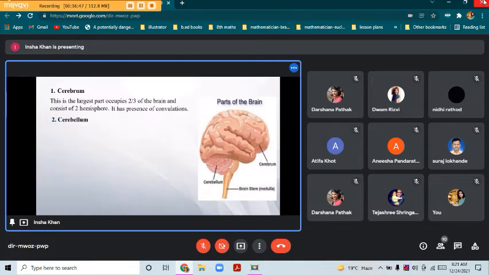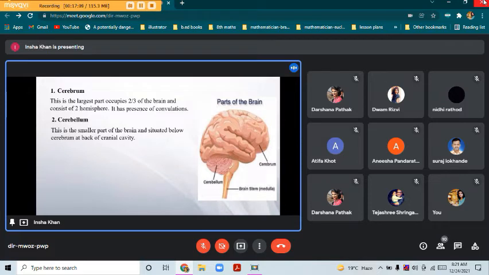Then next is cerebellum. It is the second largest region, and it weighs 11%, and it has outer grey matter and inner white matter. It is situated below cerebrum and posterior, that is back of the cranial cavity.